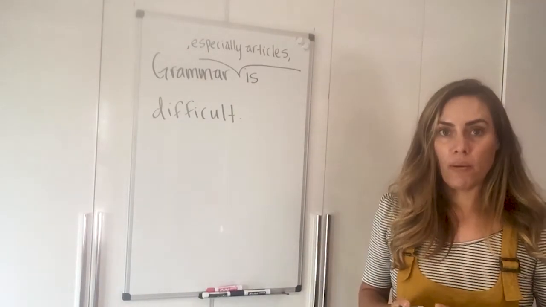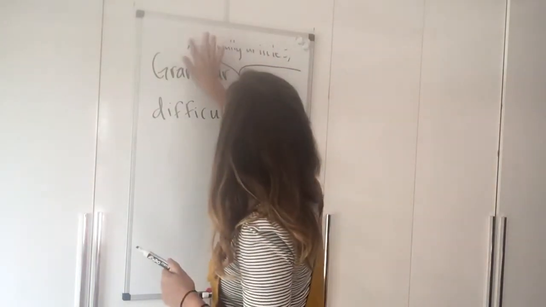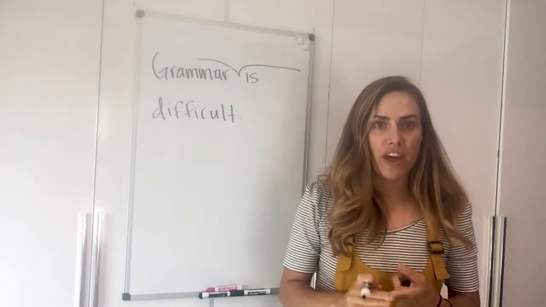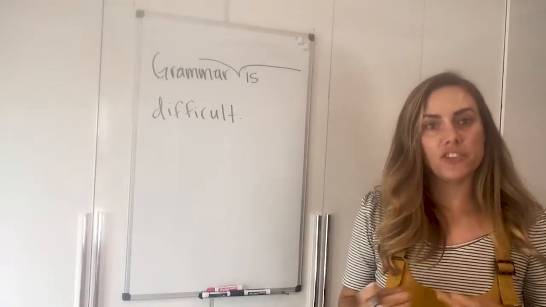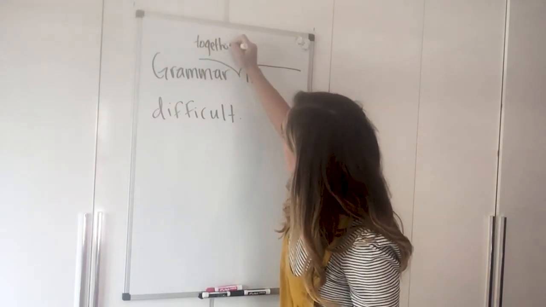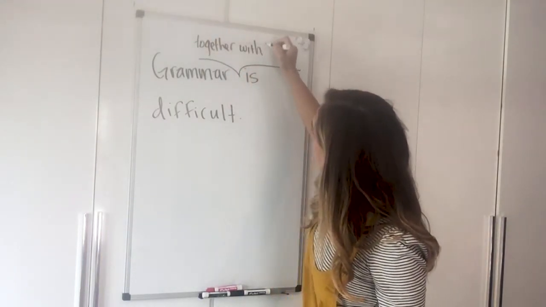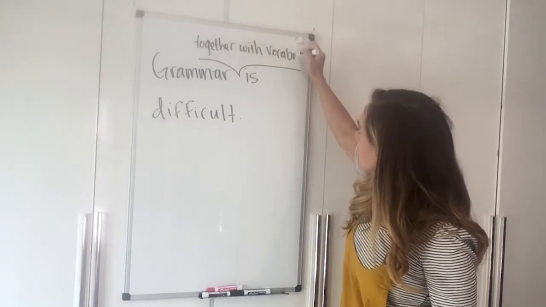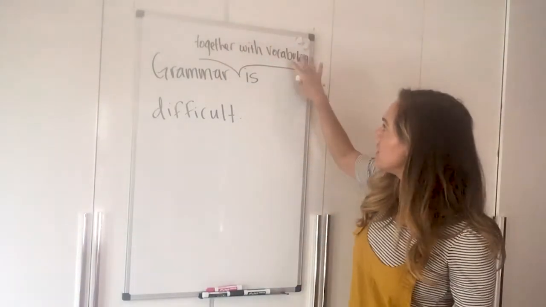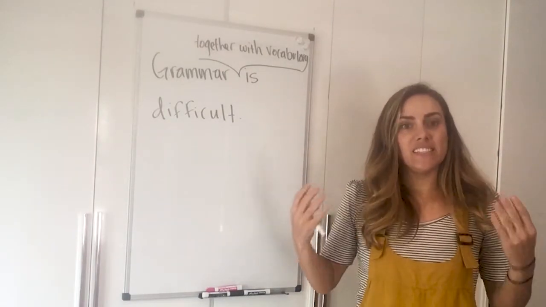Another type of common interrupter is to use something like together or along with. So I can say grammar together with vocabulary is difficult. So when I do this, together with is still an interrupter.